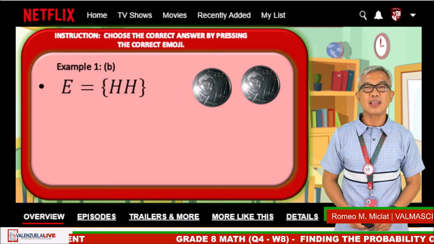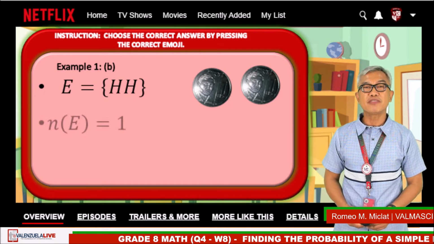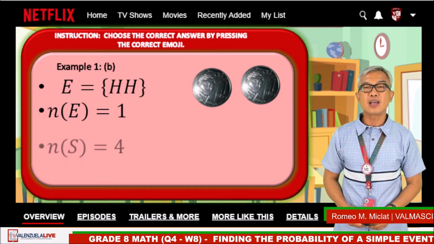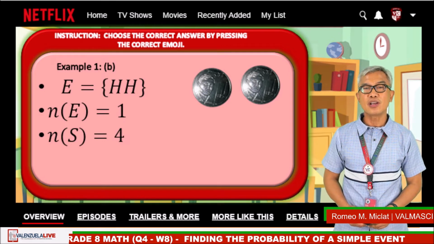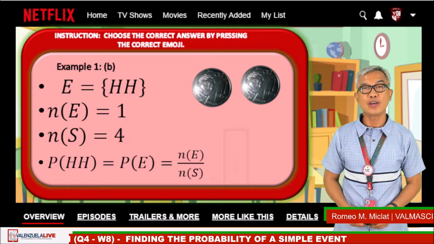The event is the set containing HH. Number of event is 1. The number of sample space is 4. So the probability of the event HH is 1/4.